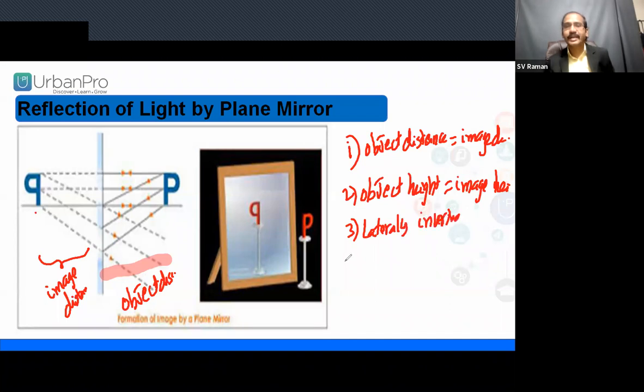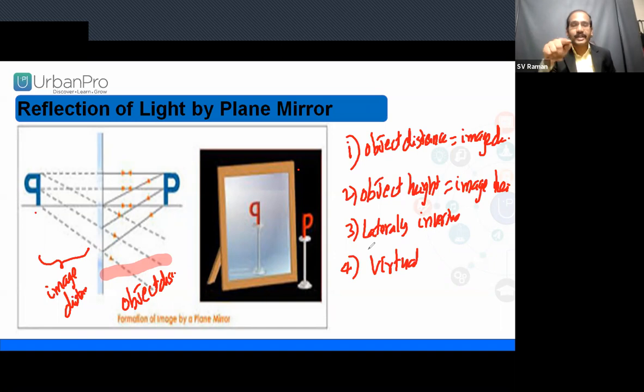Now, the fourth one. We are seeing the image inside the mirror. Whenever we are pointing at the image inside the mirror, that is a virtual image. If we are able to point it out, that is a virtual image. For example, if the object's image is obtained on a screen, then that is a real image.